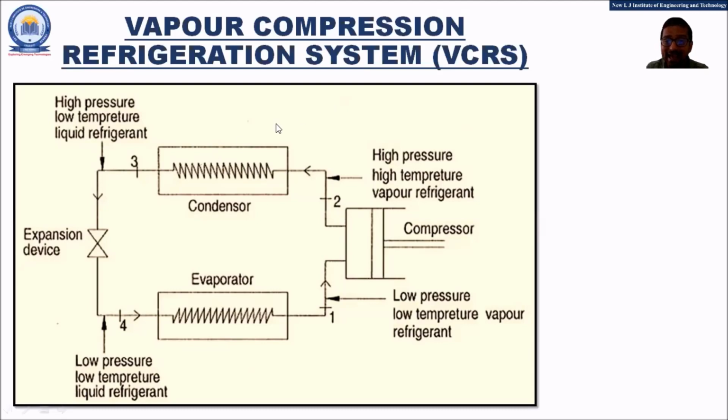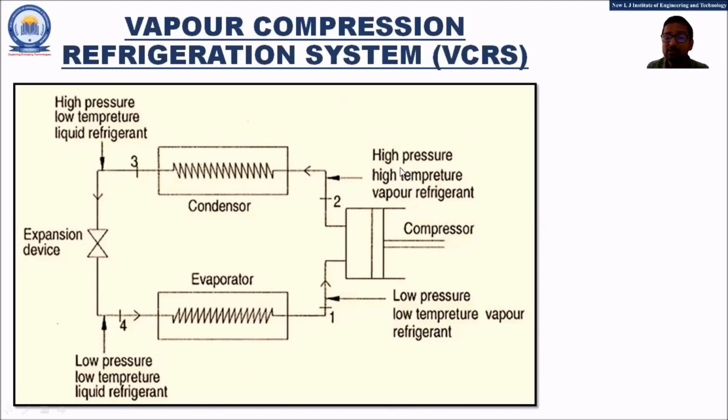So here the energy will be rejected out in the atmosphere. And since the vapor refrigerant has rejected the energy into the atmosphere, the phase change takes place. If you observe in the image, at the entry of the condenser, we have high pressure, high temperature vapor refrigerant.